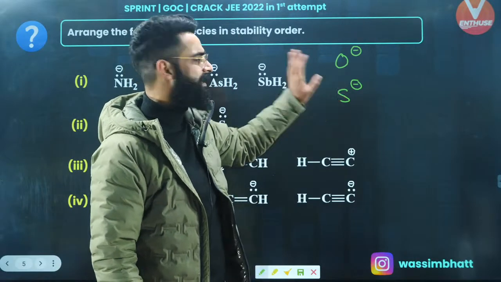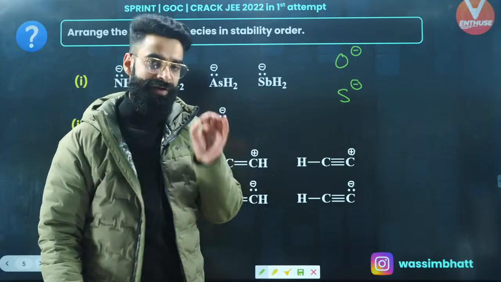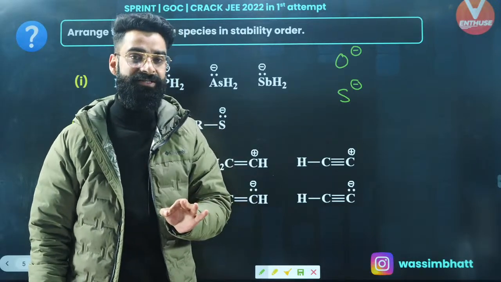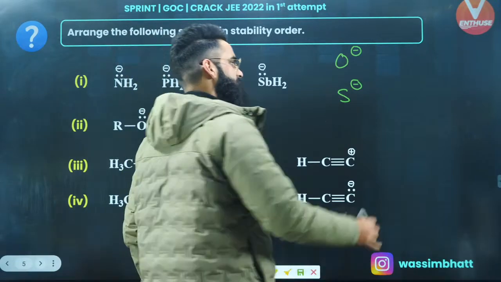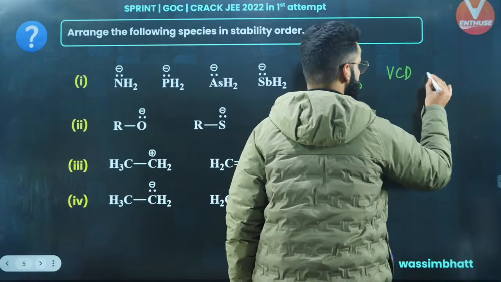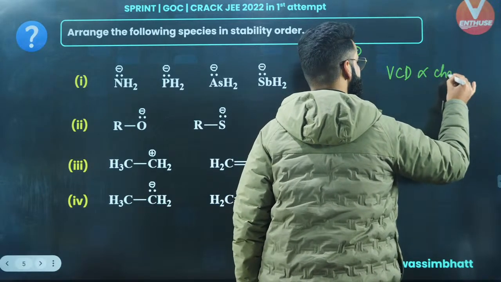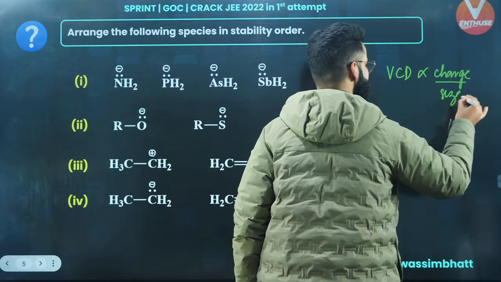Since oxygen and sulfur belong to the same group, whenever you need to compare the stability of the charges present on elements which belong to the same group, you decide on the basis of volume charge density. Volume charge density is basically the ratio of charge on the species to the size of the species.